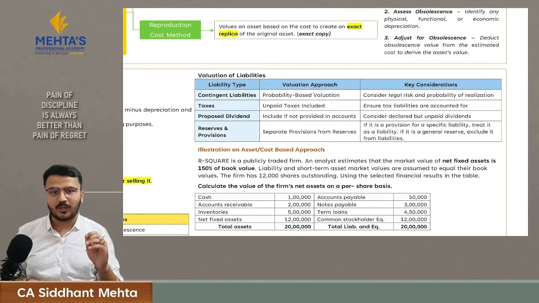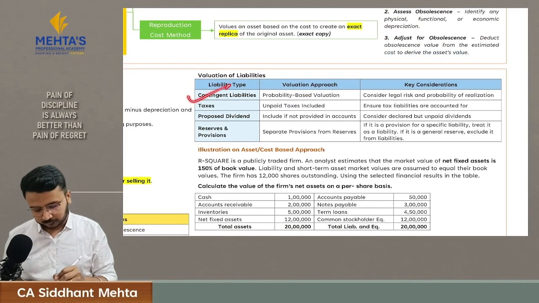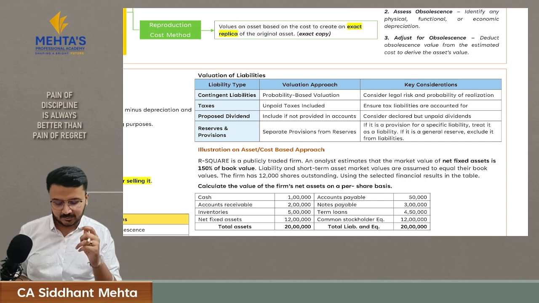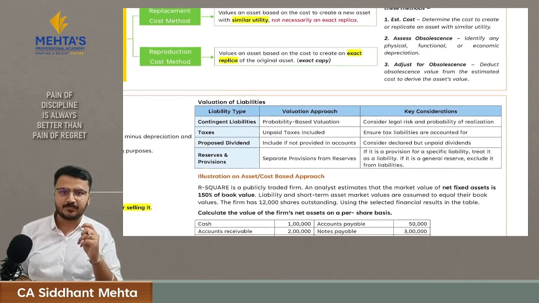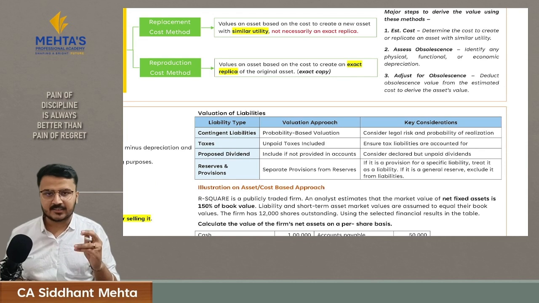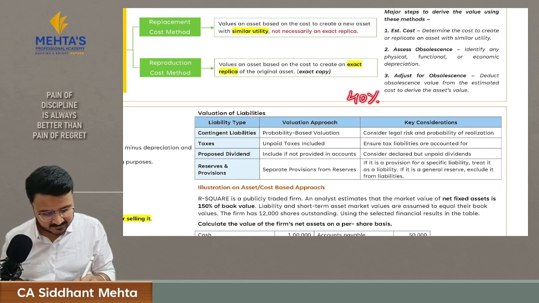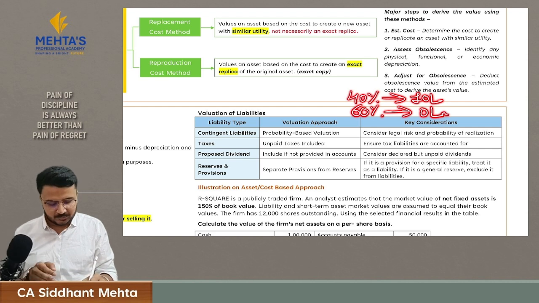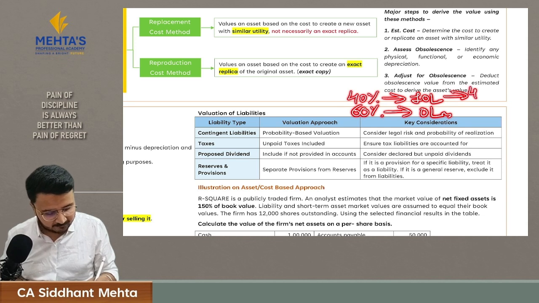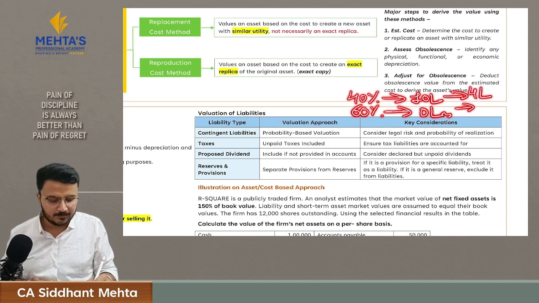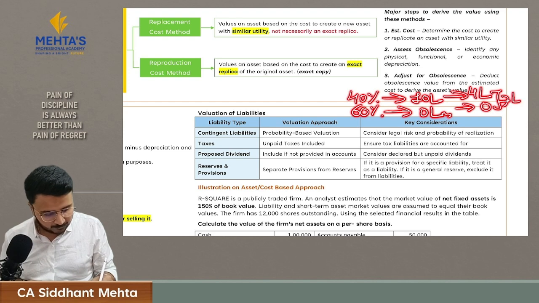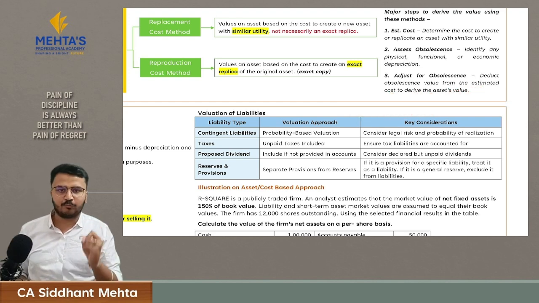Now let's understand the valuation of liabilities. Here, if you want to value a contingent liability, you will value it based upon probability-based valuation. That means if there is a liability of 10 lakh rupees, which is a contingent liability, there are 40% chances that you will have to pay this 10 lakh rupees, and there are 60% chances that you don't have to pay this 10 lakh rupees. Now this probability will automatically become weights. That is, 40% of 10 lakh will be 4 lakh and 60% of 0 will be 0, and the value of your contingent liability will be 4 lakh rupees.